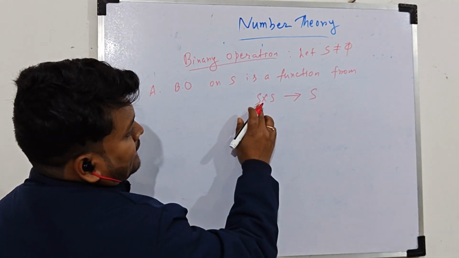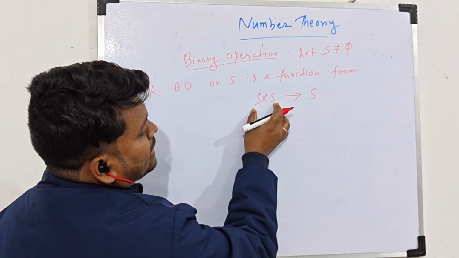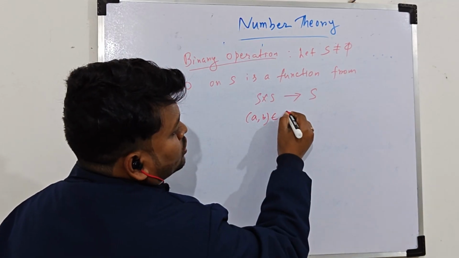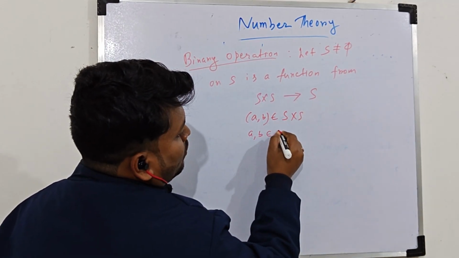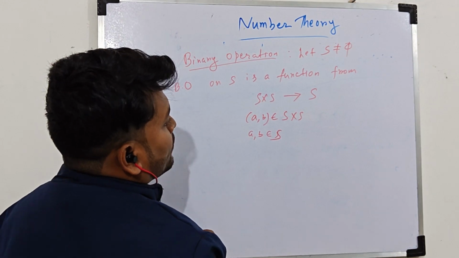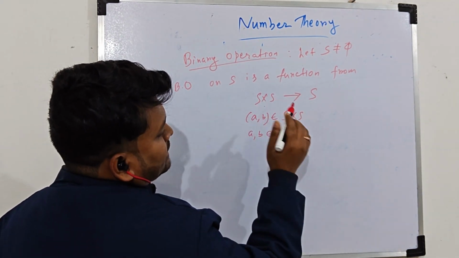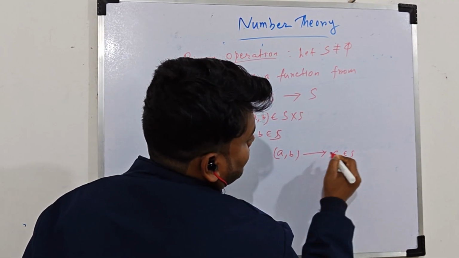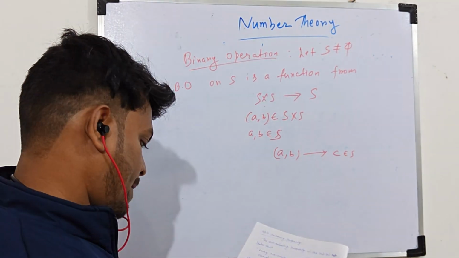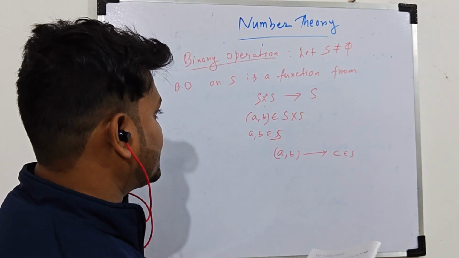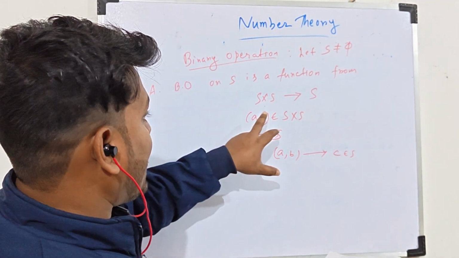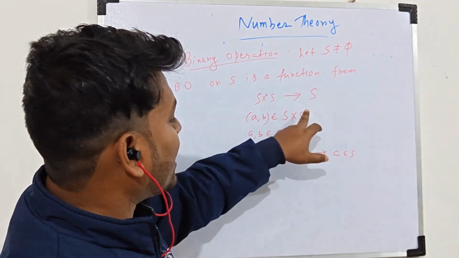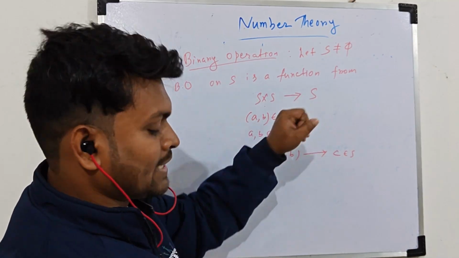That means for the cross product S cross S, any element from this S cross S looks like (a, b), so this belongs to S cross S, where a and b are from S. Okay, so any element from S cross S will be connected with a third element of this set. That is the binary operation. That means a binary operation assigns an element of S cross S a third element of this set S.